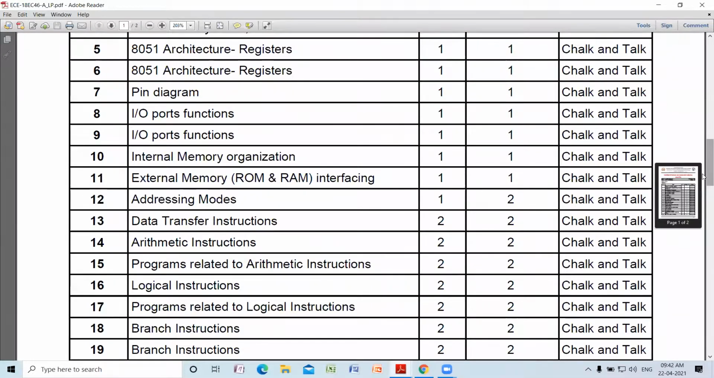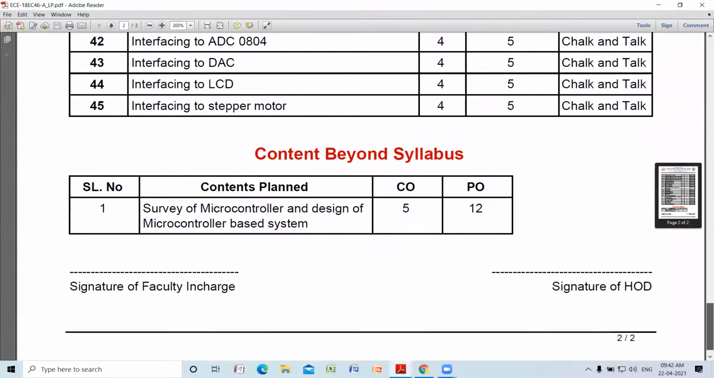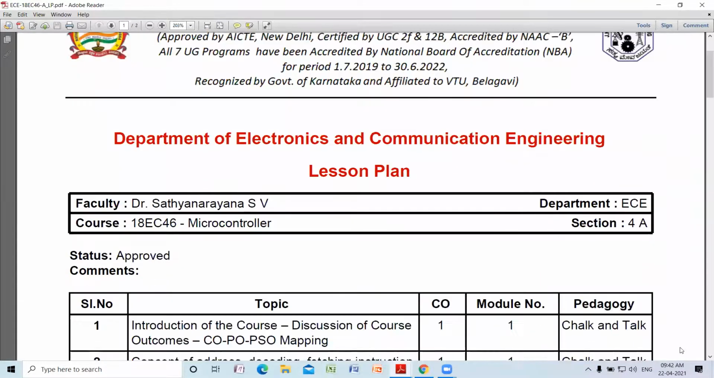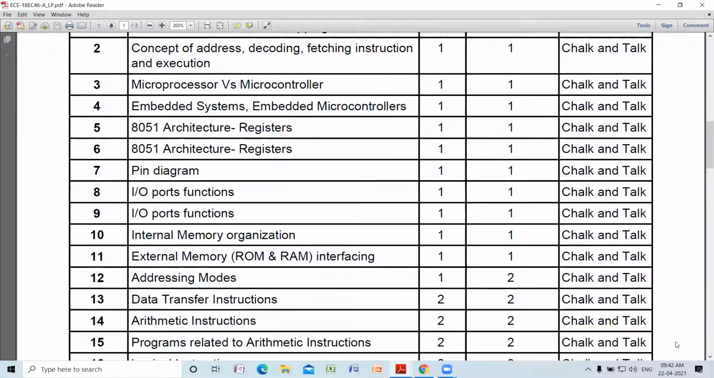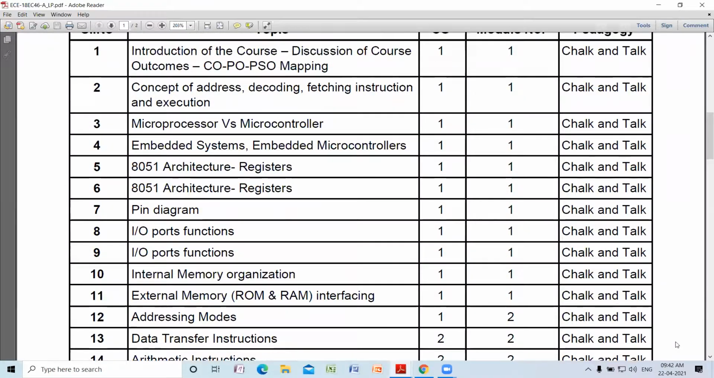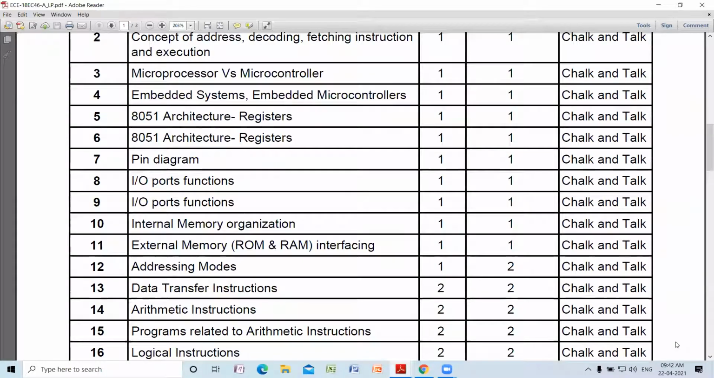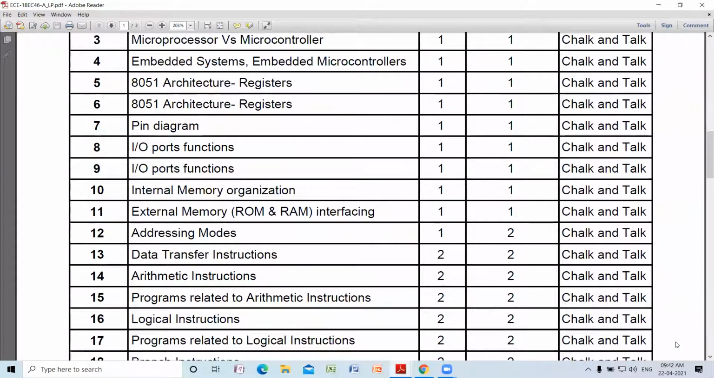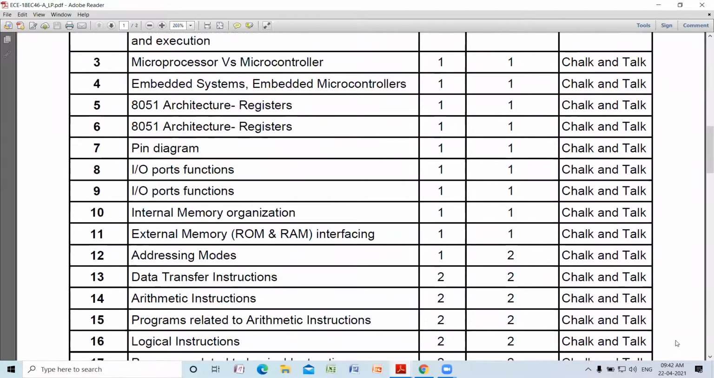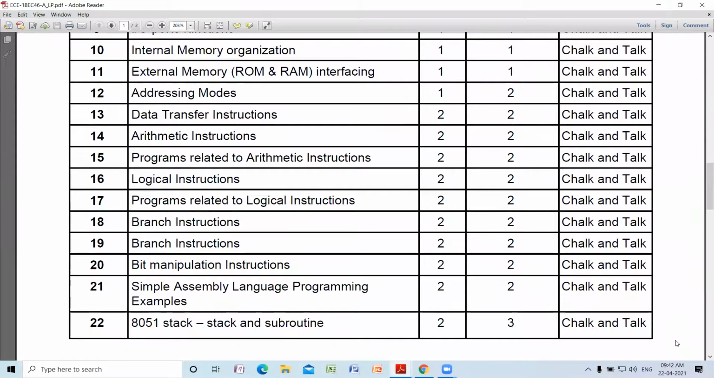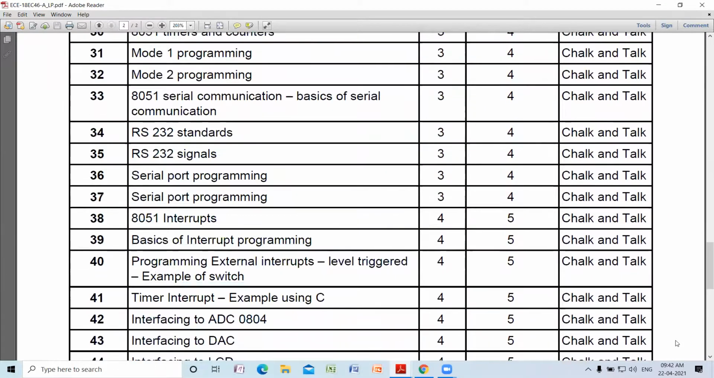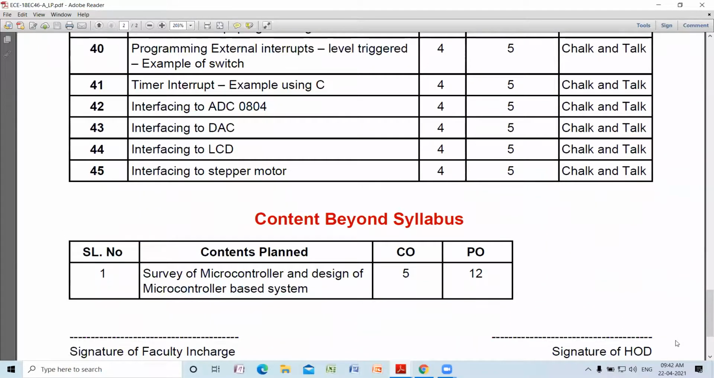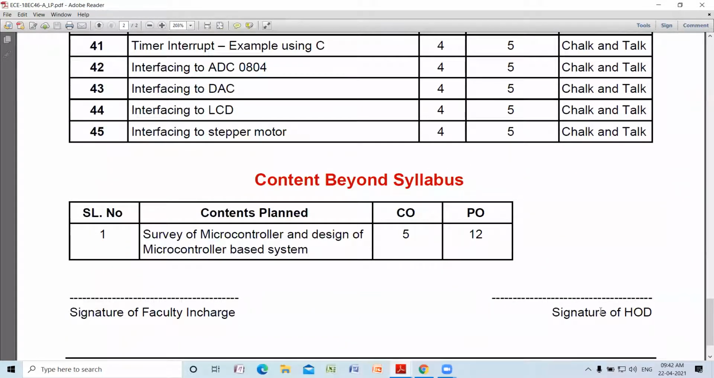So this is the lesson plan which you have uploaded. For module 1, we have planned about 11 sessions. For module 2, we have planned about 10 sessions. Module 3 about 8, module 4 about 8 and module 5 about 8. About 45 sessions we have planned.